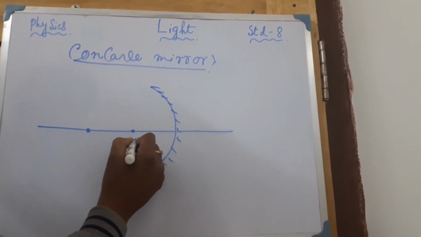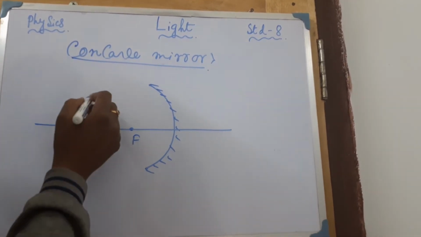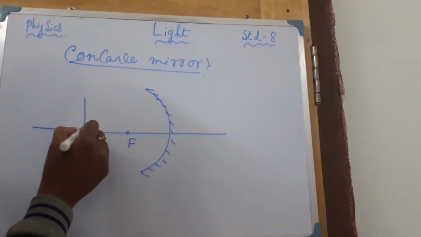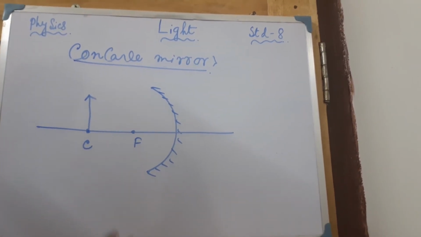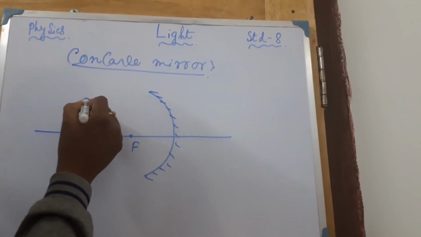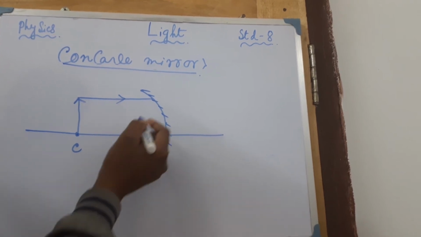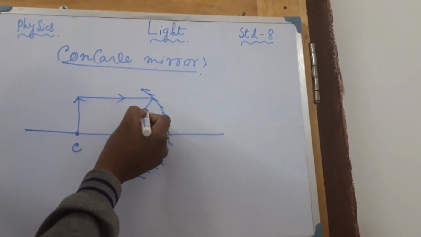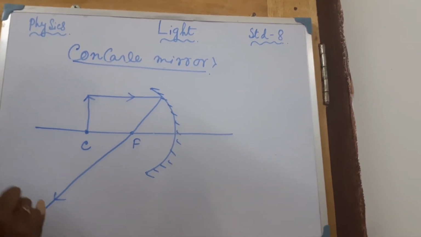These are the 2, point, focus, center of curvature. Now the condition is what? If the object is present here at the center of curvature, then where will the image form? Now just draw the diagram. One parallel ray will go in this way, which is a paraxial ray, you can tell. So definitely according to our condition it will go through the focus after reflection. In this way it will go.